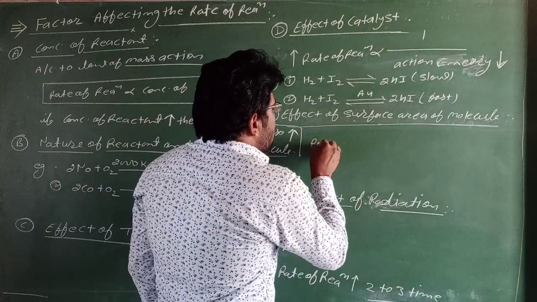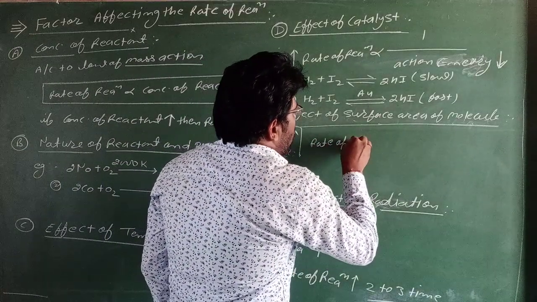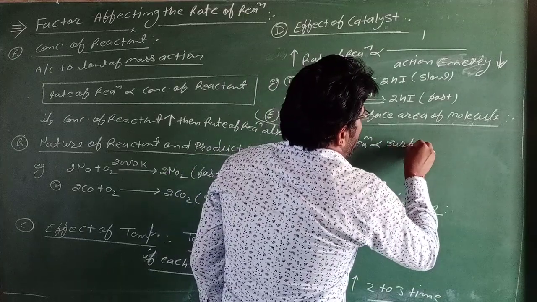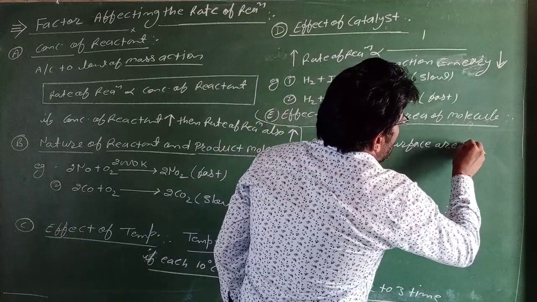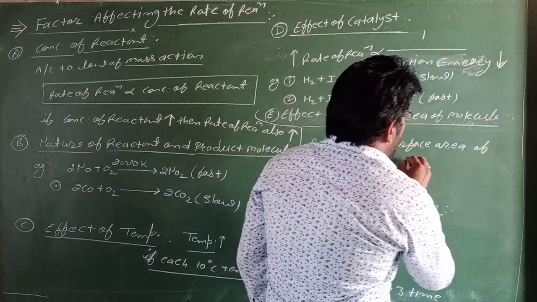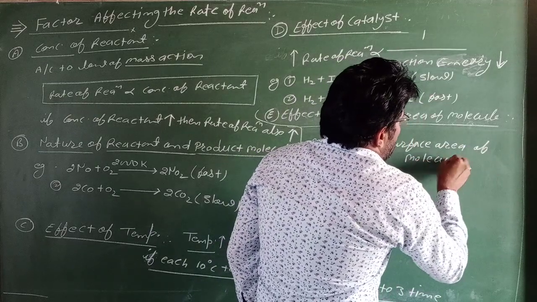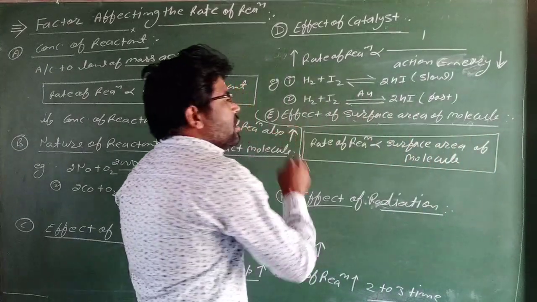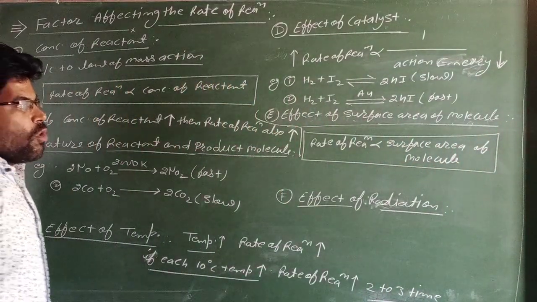So the rate of reaction is proportional to the surface area of a molecule.